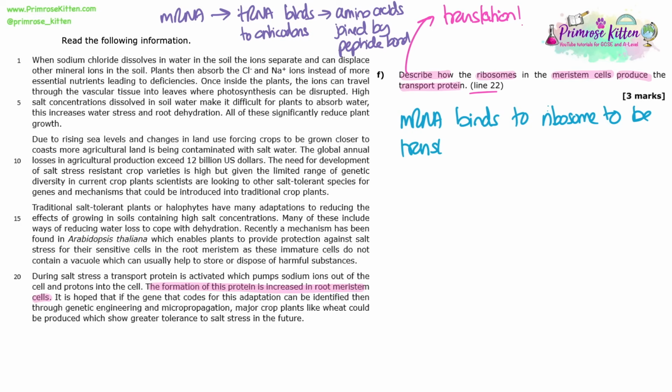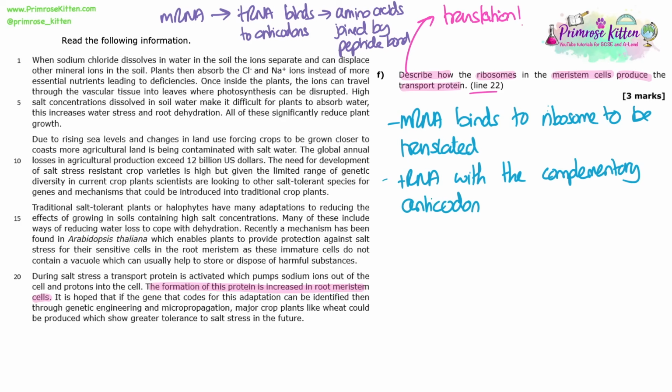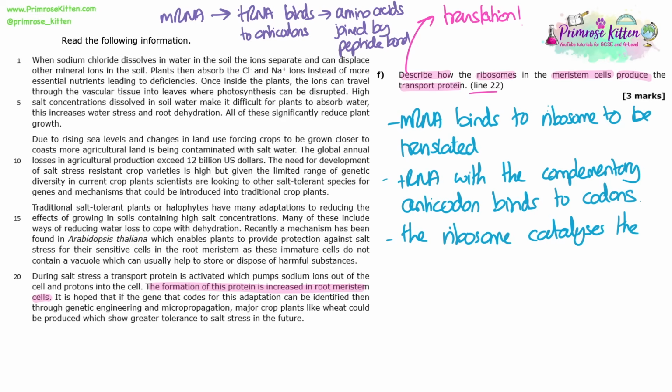With something like this, if it's 3 marks, it's potentially worth writing a little bit more. And if you've got a kind of bullet point process for translation with all the keywords and all the detail in that you've learned, and you can just quickly rattle it off, then by all means, do that, even for a 3-mark question, because it just guarantees you get those marks as long as you're not spending ages thinking about the whole process. So I've got the mRNA binds to the ribosome to be translated. I've mentioned the word translation because there's no mention of that in the question or the text, so I know I'm probably going to get a mark for that here.